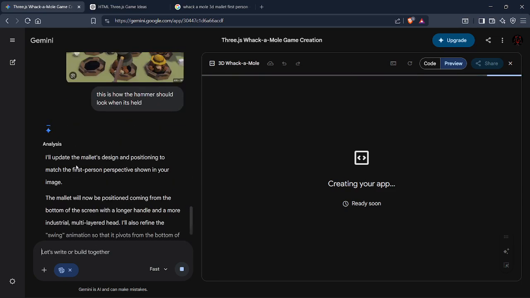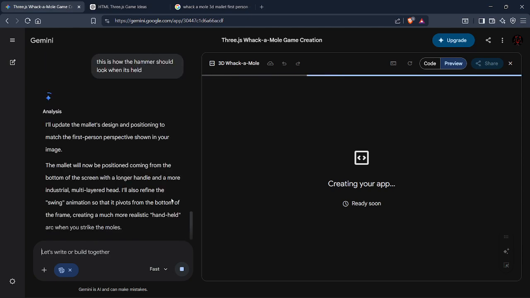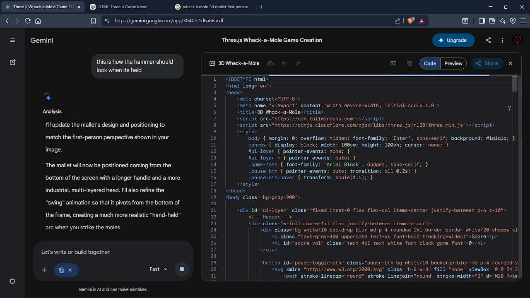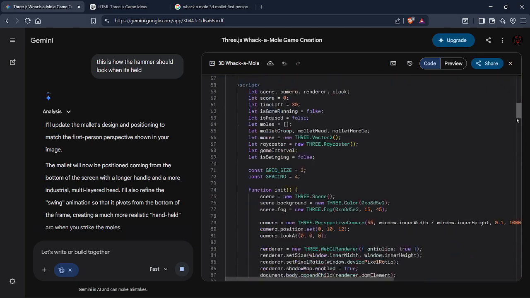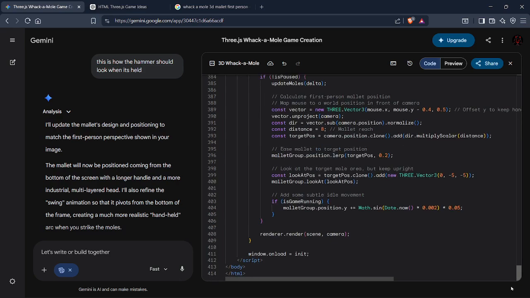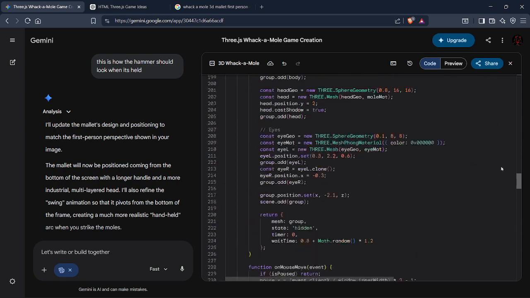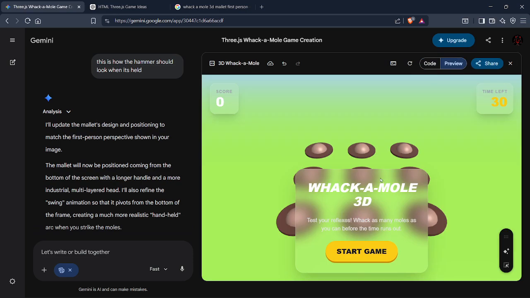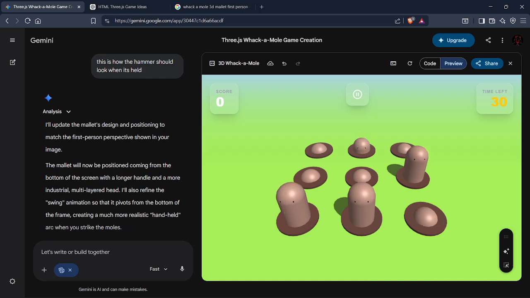First person perspective shown in your image. The mallet will now be positioned coming from the bottom of the screen with a longer handle and a more industrial multi-layered head. I'll also refine, etc. Wait, why can't I scroll down? Wait, the site is lagging. Okay. So this entire game is in HTML and there's like 414 lines of code and the AI wrote all of it. Okay, Whack-A-Mole 3D.